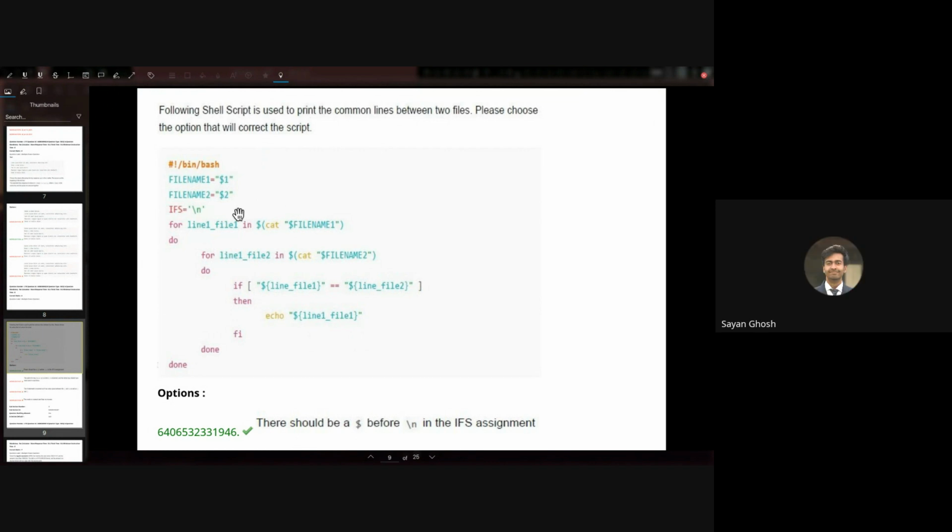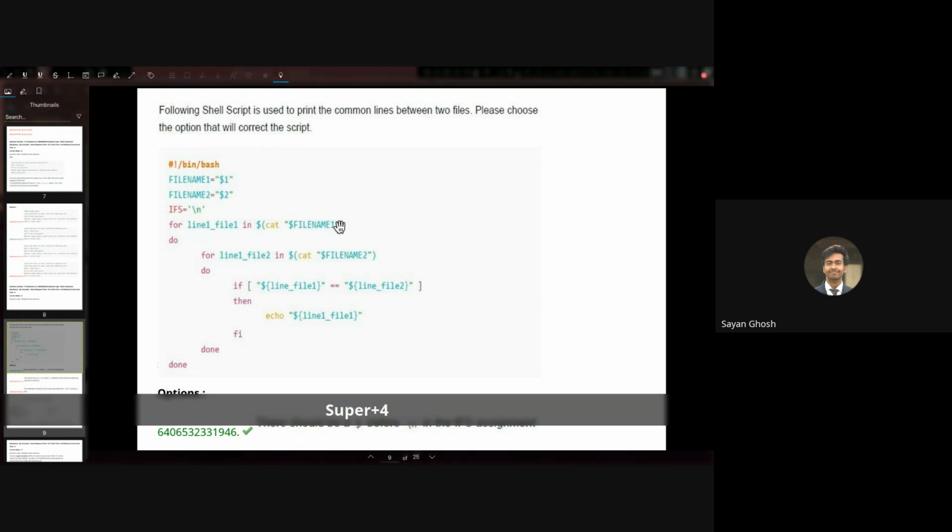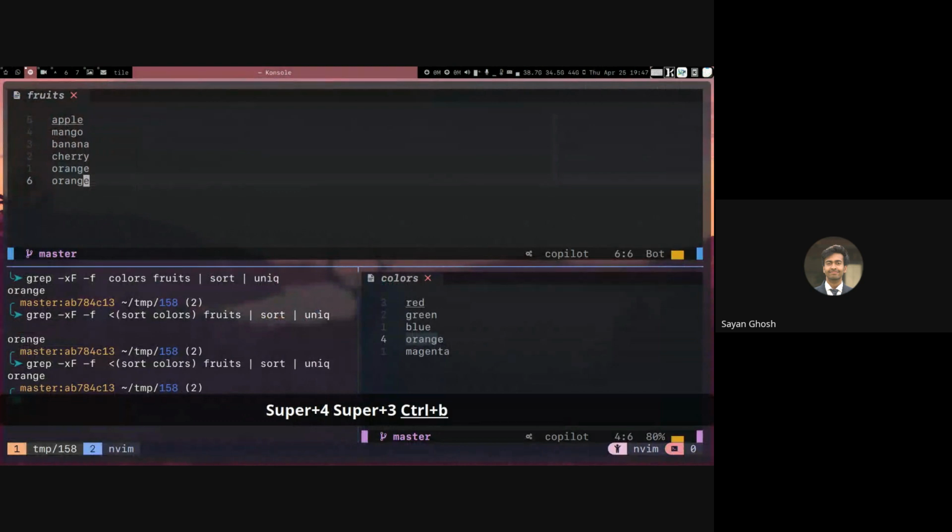Okay, so it's between those two answers. So it's not character by character, and it is word by word, right? So if you don't give any IFS, the default one will be white space. So it will split the output by words. So it will basically go over each word one by one. So let me see if I can demonstrate that.